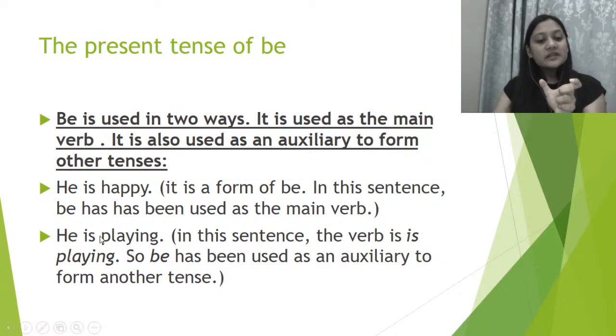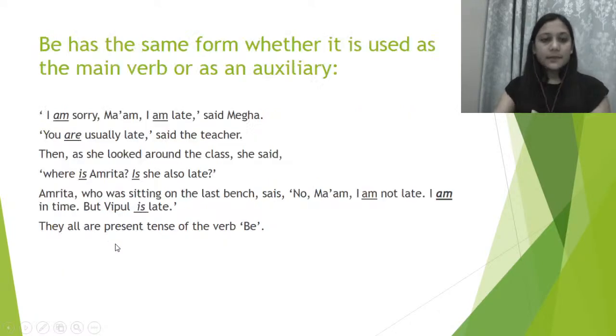So with is, what did we do? हमने यहाँ पे is को एक auxiliary के form में use किया है, right? And playing क्या है हमारा? That is actually our action verb. Clear? Okay. Be has the same form whether it is used as the main verb or as an auxiliary verb. So it can be used as both.